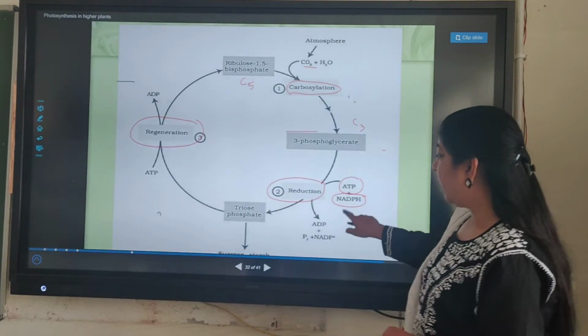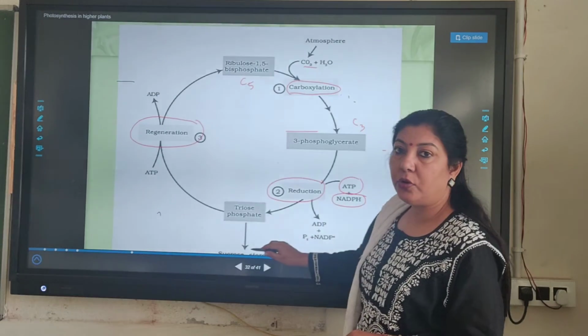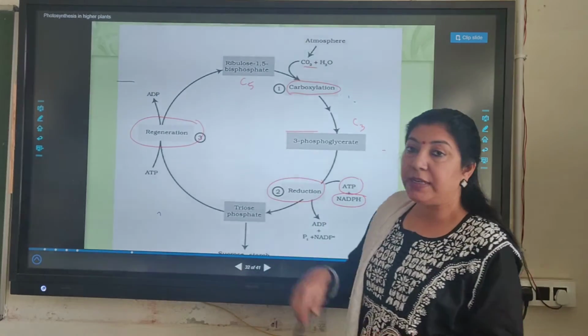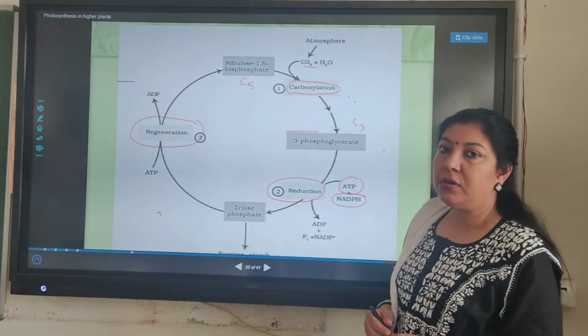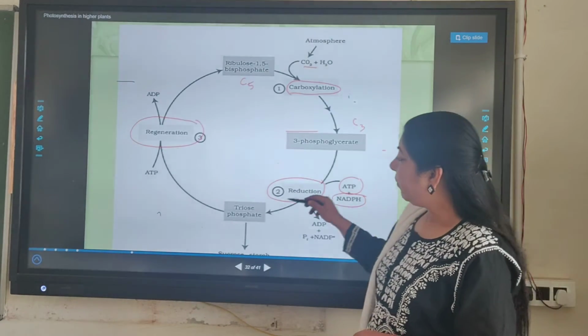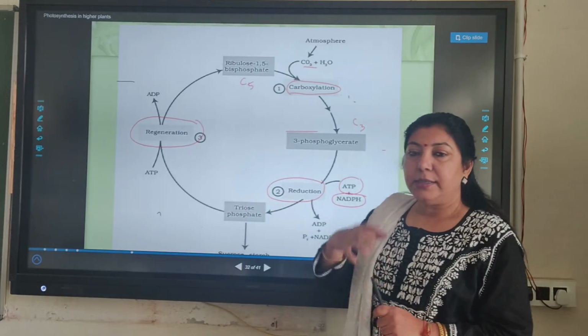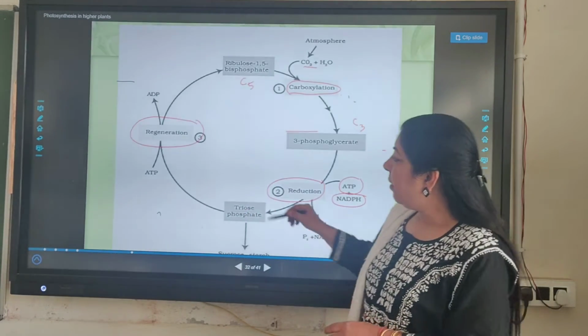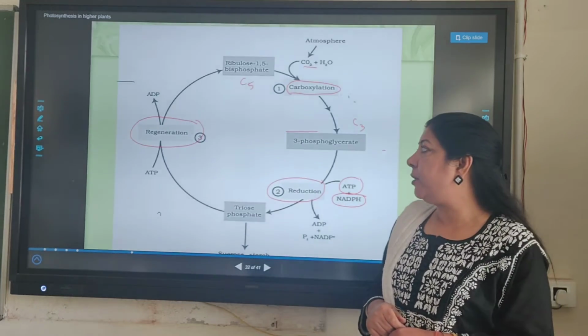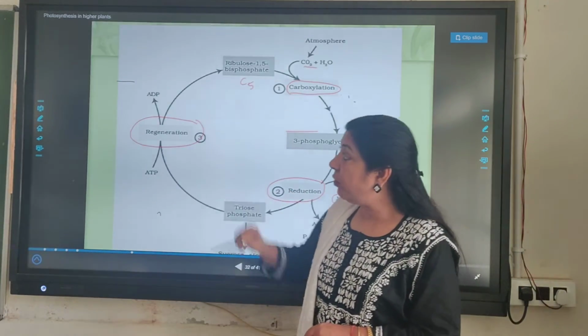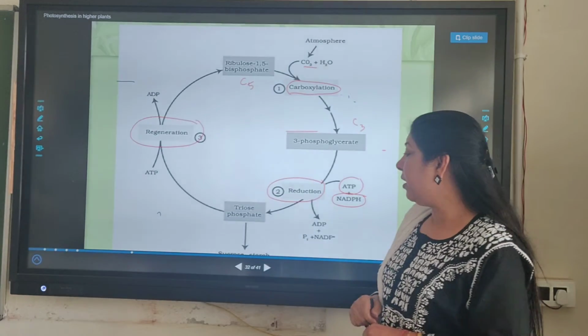Here you will see first glucose is formed, which gets converted into sucrose and which finally gets converted into starch. And also some molecules are used up for the regeneration of the primary acceptor, and for that also ATP is utilized.